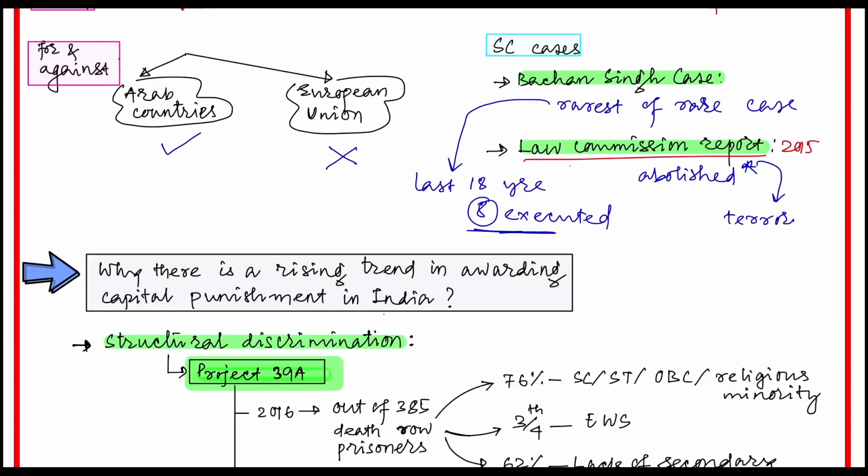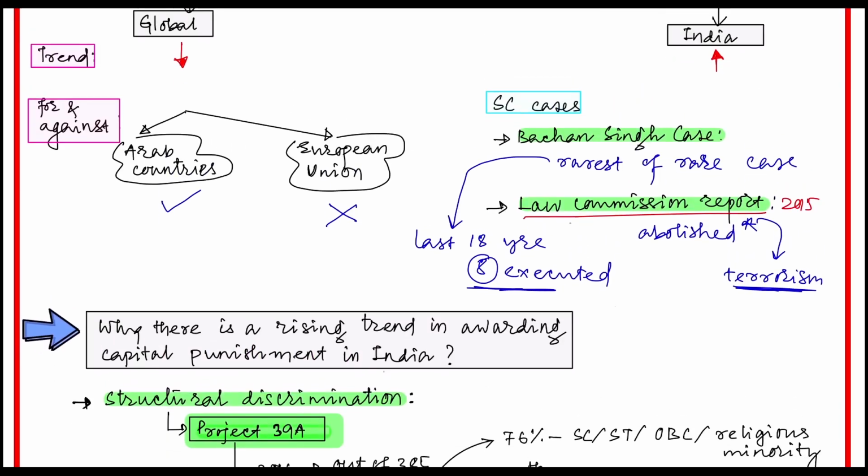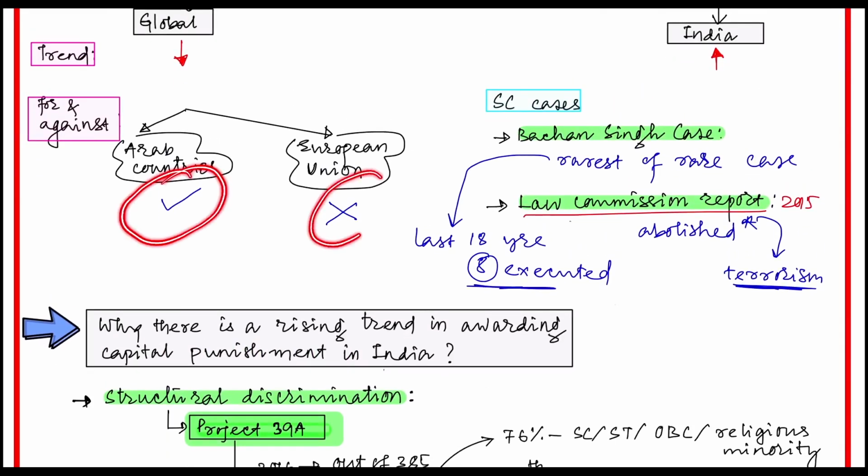In case of terrorism, the death penalty will be applicable, but for any other cases, it will be abolished. So India considers both extremes, and India follows the rarest of the rare cases.